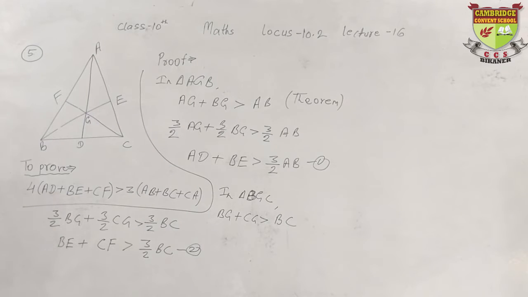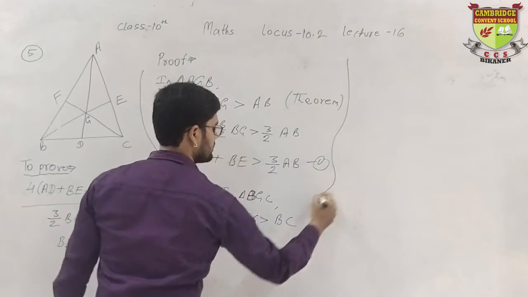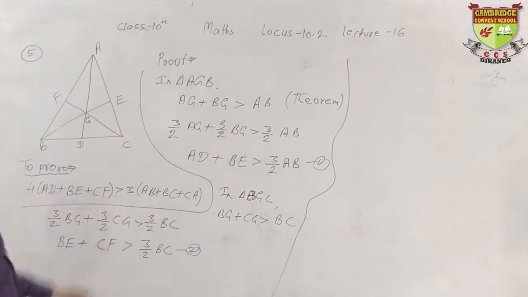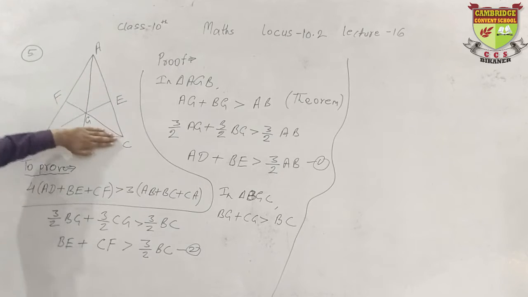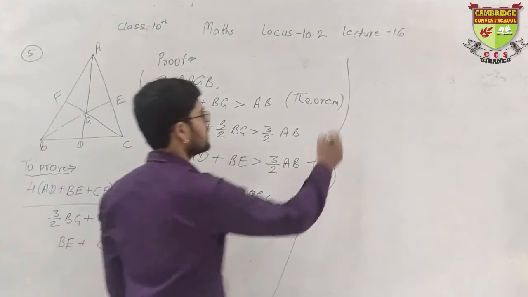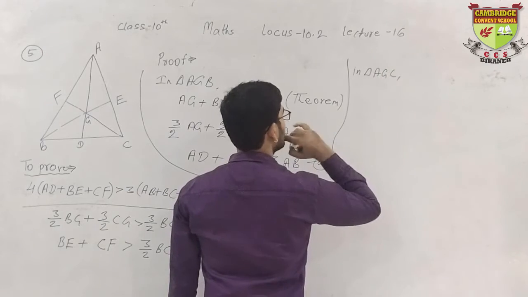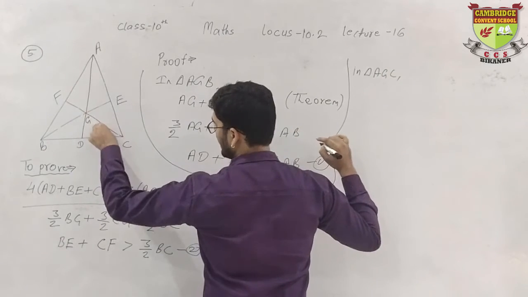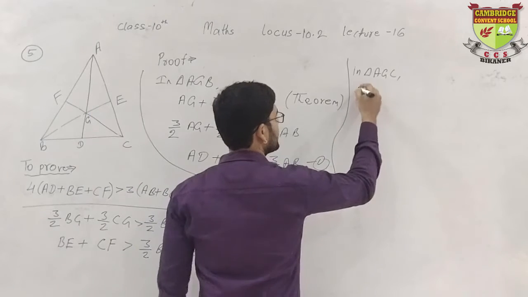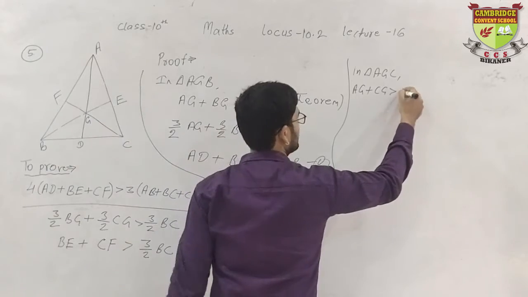Now the third part, in a similar manner we will solve the third part. See how we will do this. The third triangle I have taken is triangle AGC. In triangle AGC, what can we say? The sum of AG plus CG is greater than AC.